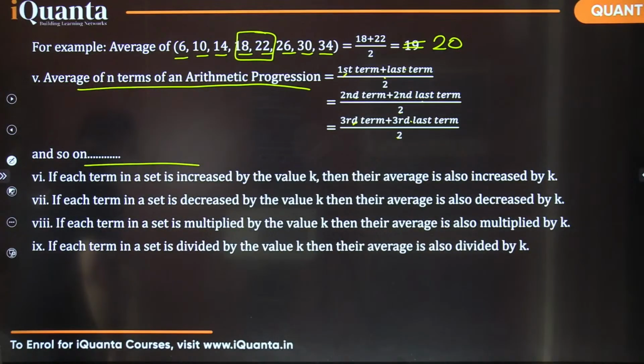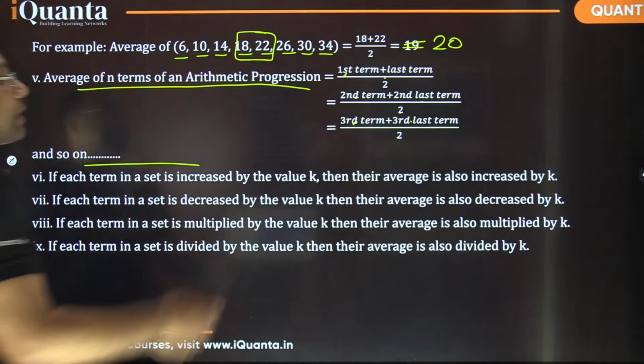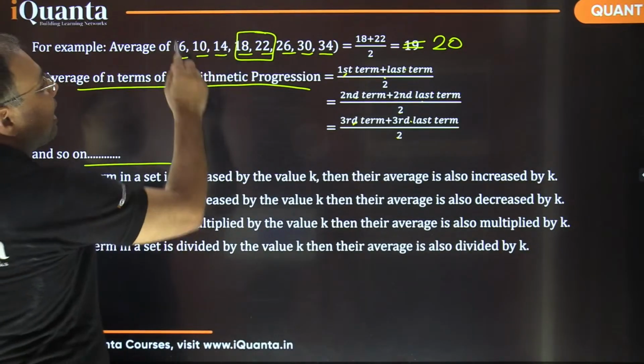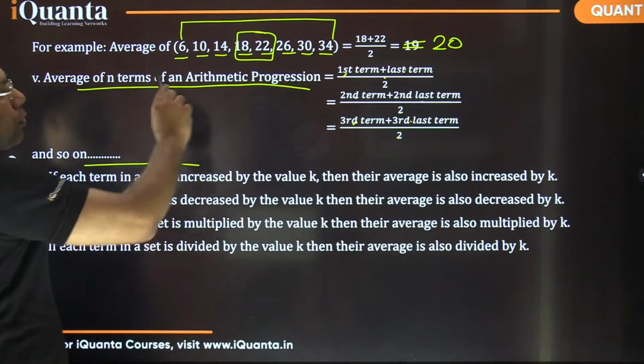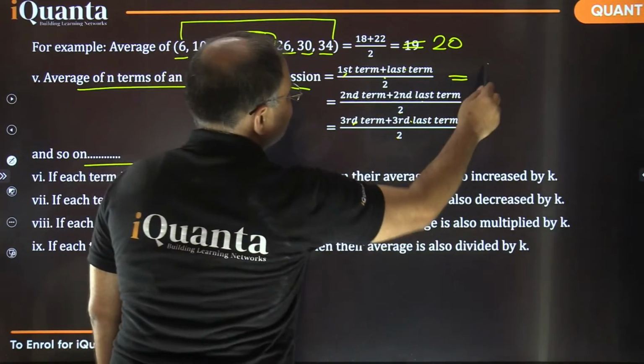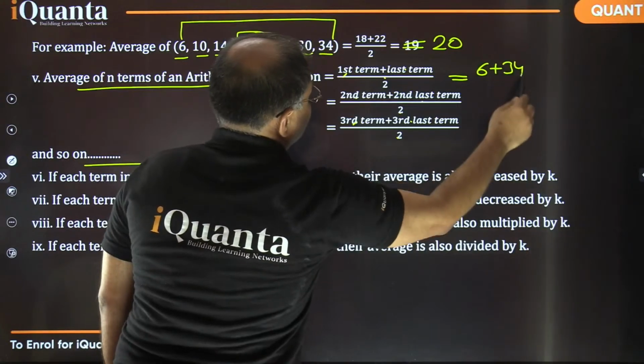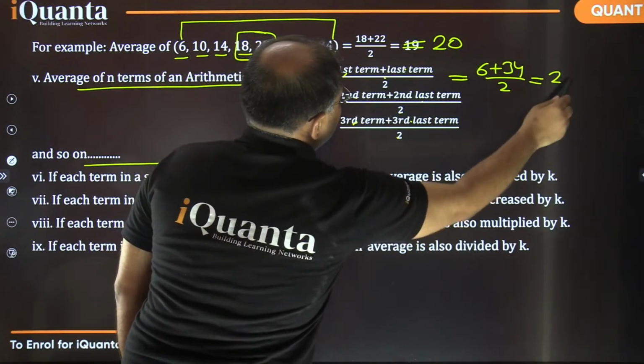And it would be 20, not 19. Yes, exactly, Dhruv. It's 20. So it is not necessary to locate the middle pair. I can just find the average of first and last term also. So in this case, it is (6 plus 34) by 2. Right, that is 20. Okay?